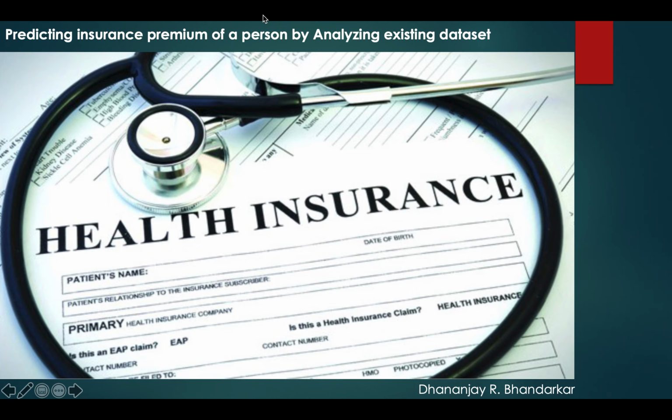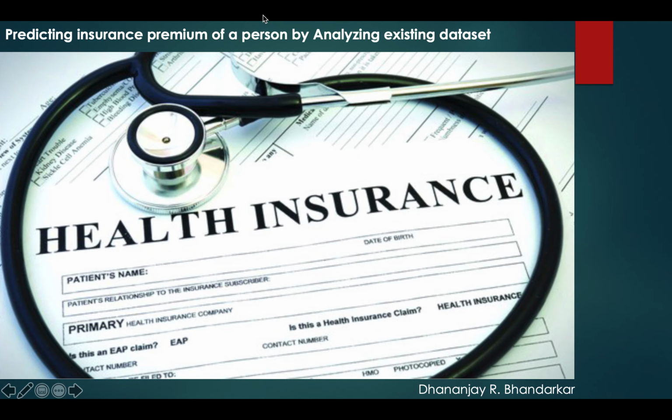I am presenting the way we predict the insurance premium from a given data set. The data has explanatory variables like age, sex, and the region they belong to, and whether the user is a smoker or non-smoker. Based on that, we have already pre-filled insurance paid details, which we consider as the target variable.